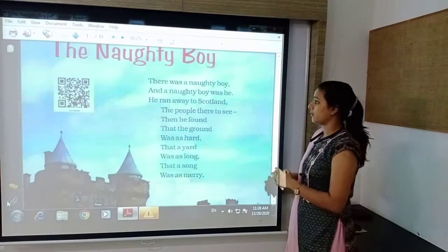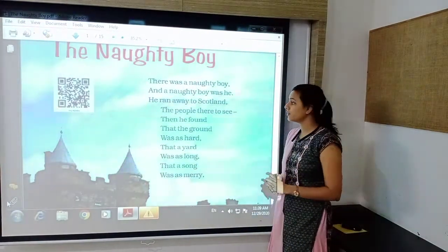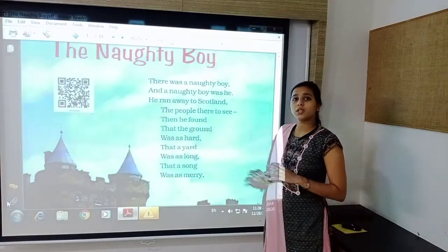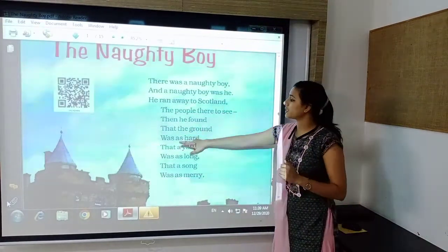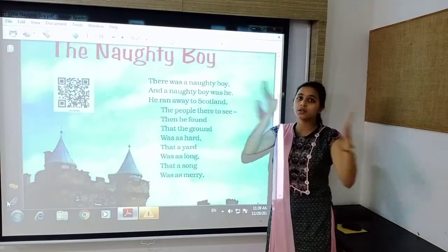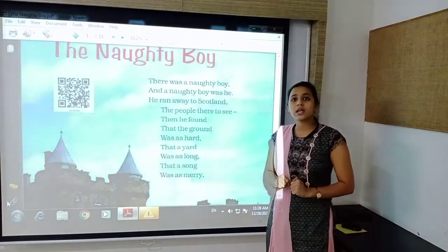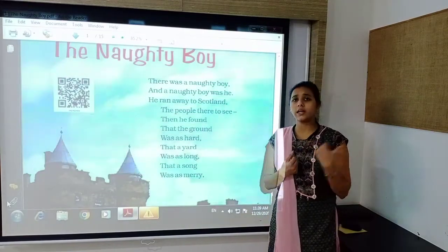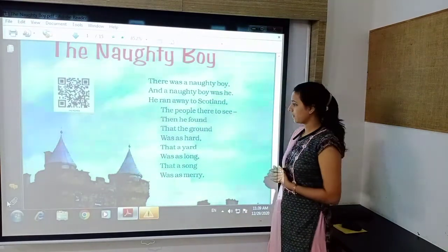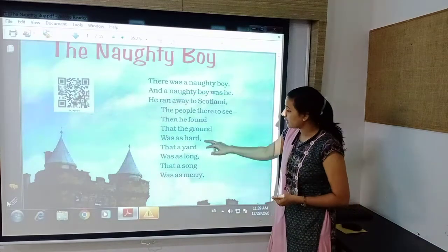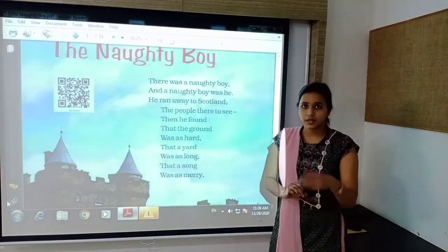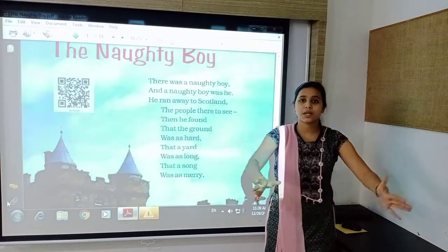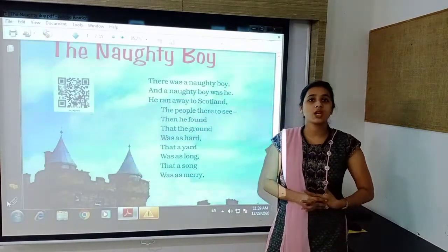And then when he went to Scotland, he found that the ground of Scotland was as hard. Here the word as is used to compare Scotland to England. So he says that the ground of Scotland was as hard as in England. That a yard was as long. Yard is a measurement, and it is also called the open place, the angan, in front of our house.